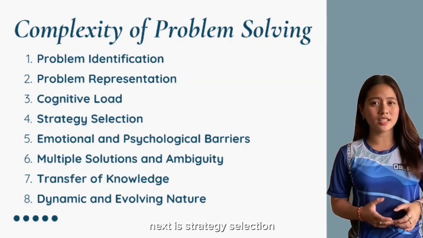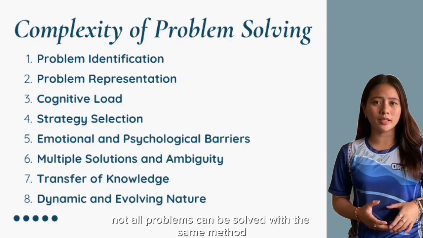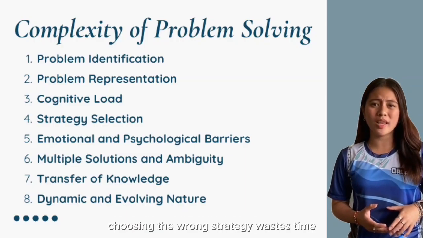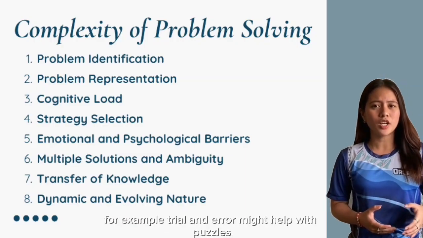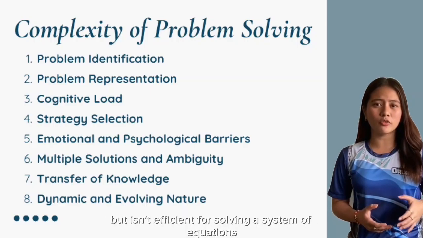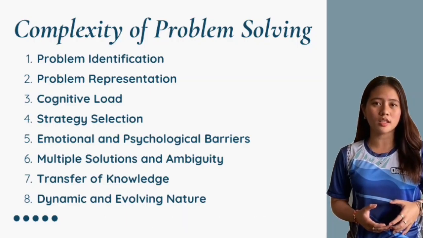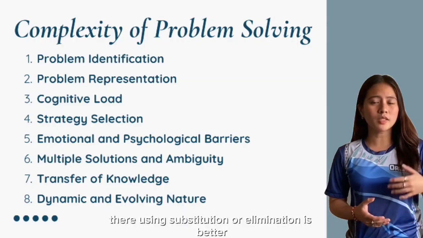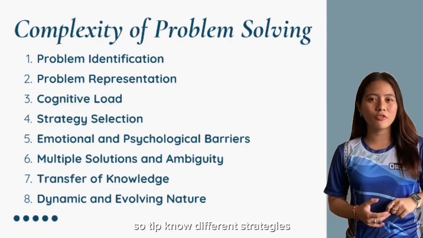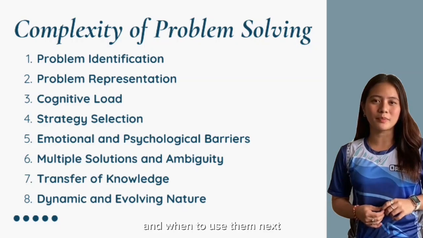Next is strategy selection. Not all problems can be solved with the same method. Choosing the wrong strategy wastes time. For example, trial and error might help with puzzles but isn't efficient for solving a system of equations. Using substitution or elimination is better. So tip, know different strategies and when to use them.